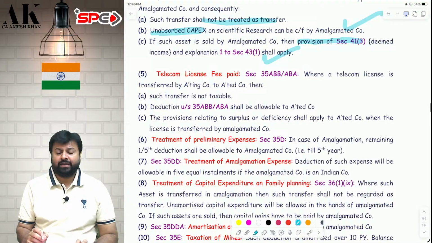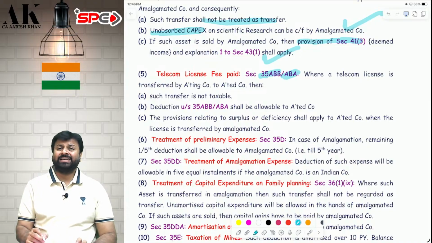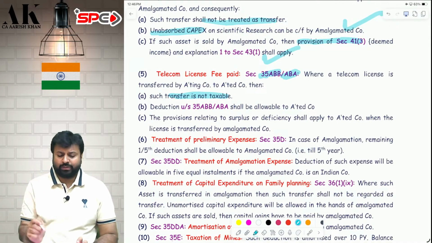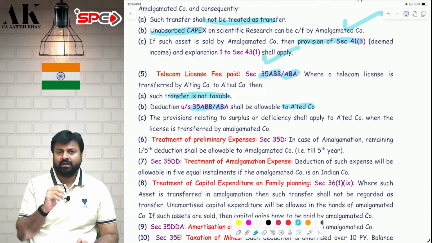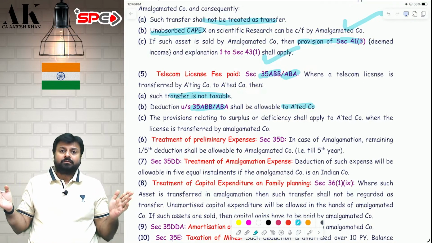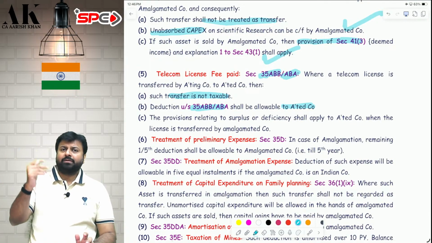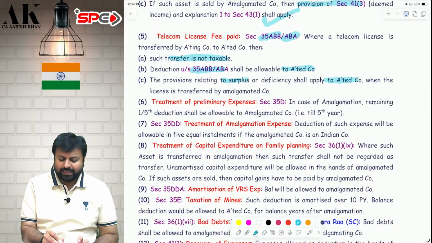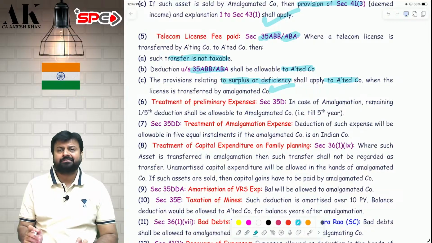Next, telecom license fees paid. 35ABB is telecom license fees paid. 35ABA is the spectrum license fees paid. Such license transfer is also not taxable. That is also exempt. Such deduction will also be available for the balance number of years to the amalgamated company, because telecom license deduction is allowed over the life of the license. Suppose the life of the license is 10 years and the amalgamation happened in the 5th year. So for the balance number of years, the amalgamated company will be eligible to get the benefit. Similarly, if the amalgamated company sells the telecom license, they are liable to pay tax on that, deemed income, whatever capital gains, etc. they have to pay.